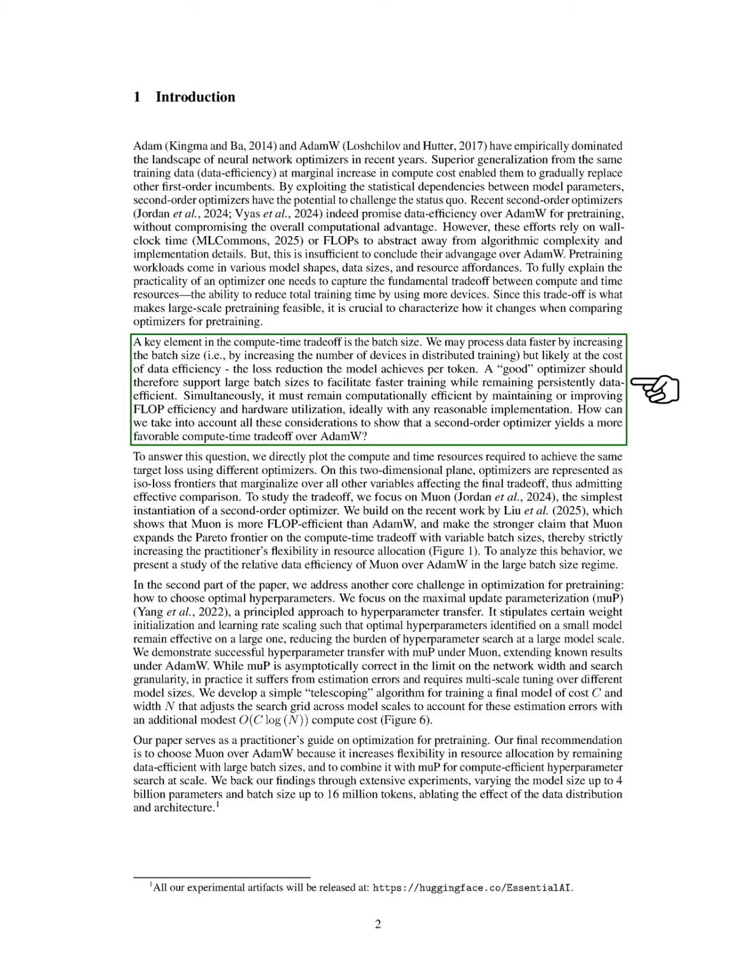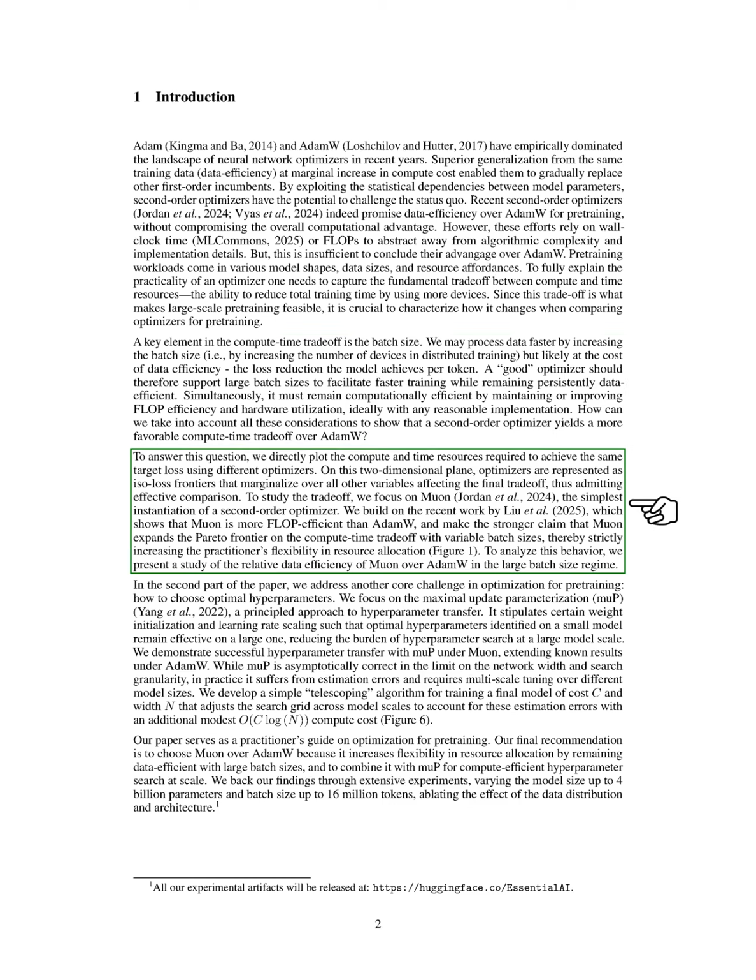We aim to illustrate how a second-order optimizer can provide a better compute time trade-off compared to AdamW by plotting the compute and time resources needed to reach the same target loss with different optimizers. This allows us to compare them effectively. We focus on Muon, a straightforward second-order optimizer, and build on recent findings that show it is more flop efficient than AdamW. We assert that Muon enhances the compute time trade-off with variable batch sizes, giving practitioners more flexibility in resource allocation. We also analyze Muon's data efficiency compared to AdamW in scenarios with large batch sizes.